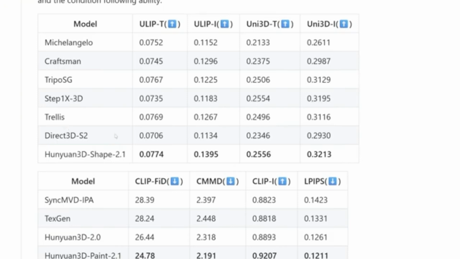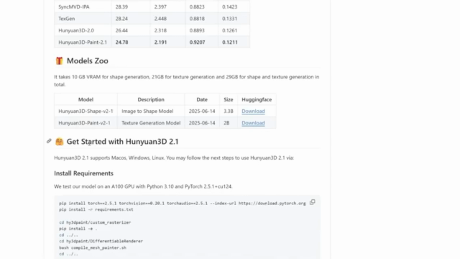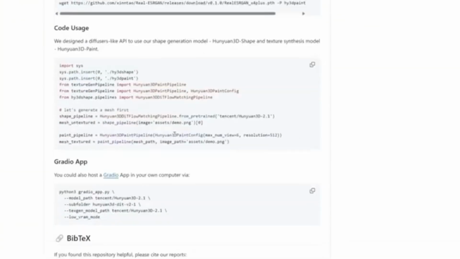is better than the other big 3D model generators out there, like Tripo, Trellis, and Direct3D-S2. You know, the ones I've talked about on my channel. They've already released all the models for download from Hugging Face, so you can run them locally as much as you want. Here, you'll find all the instructions on how to install and run everything.